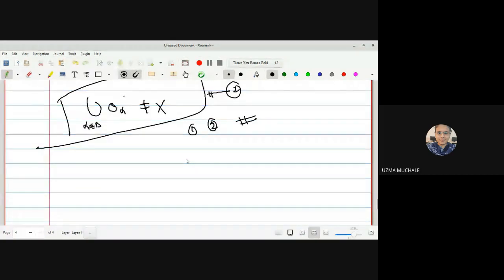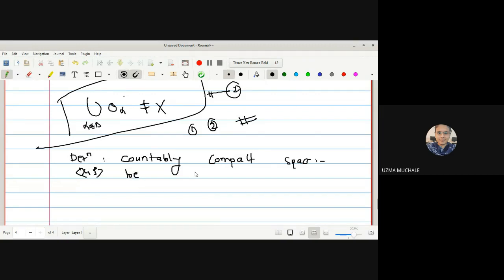Okay. Now let me go for the next definition, countably compact space. So what is the definition of a countably compact space? Let X, tau be a topological space.